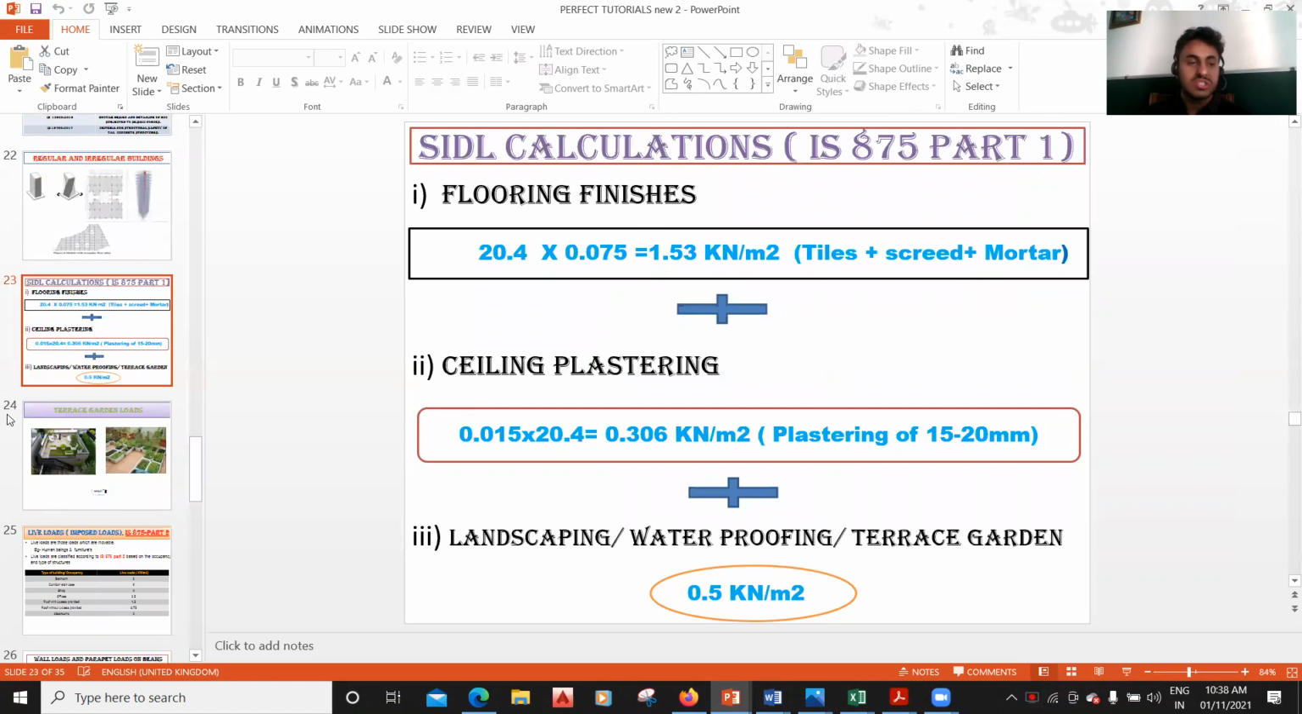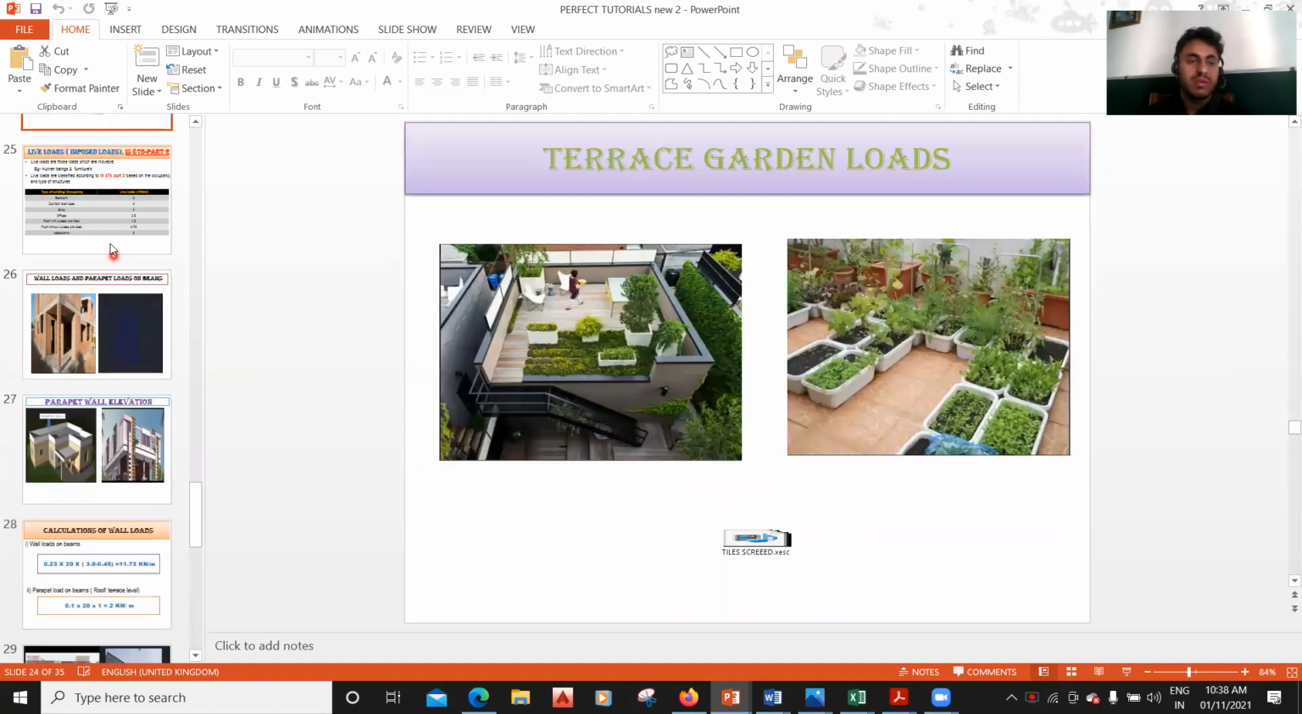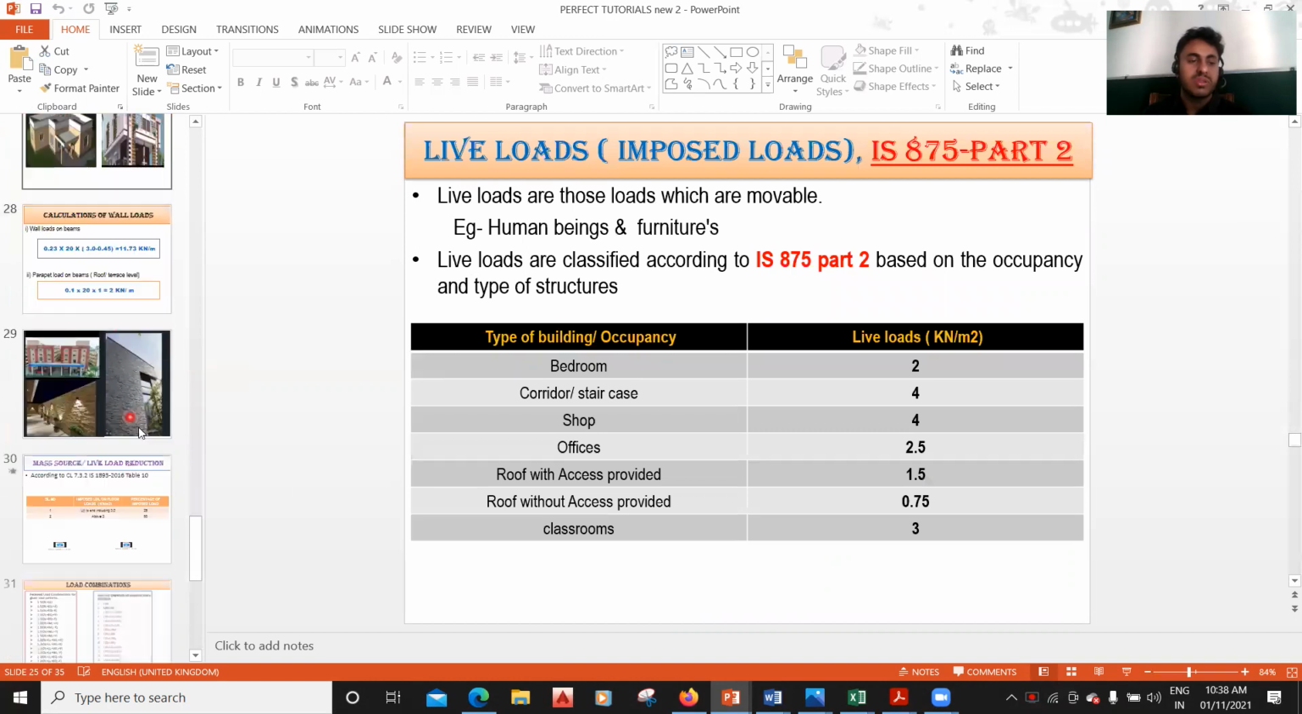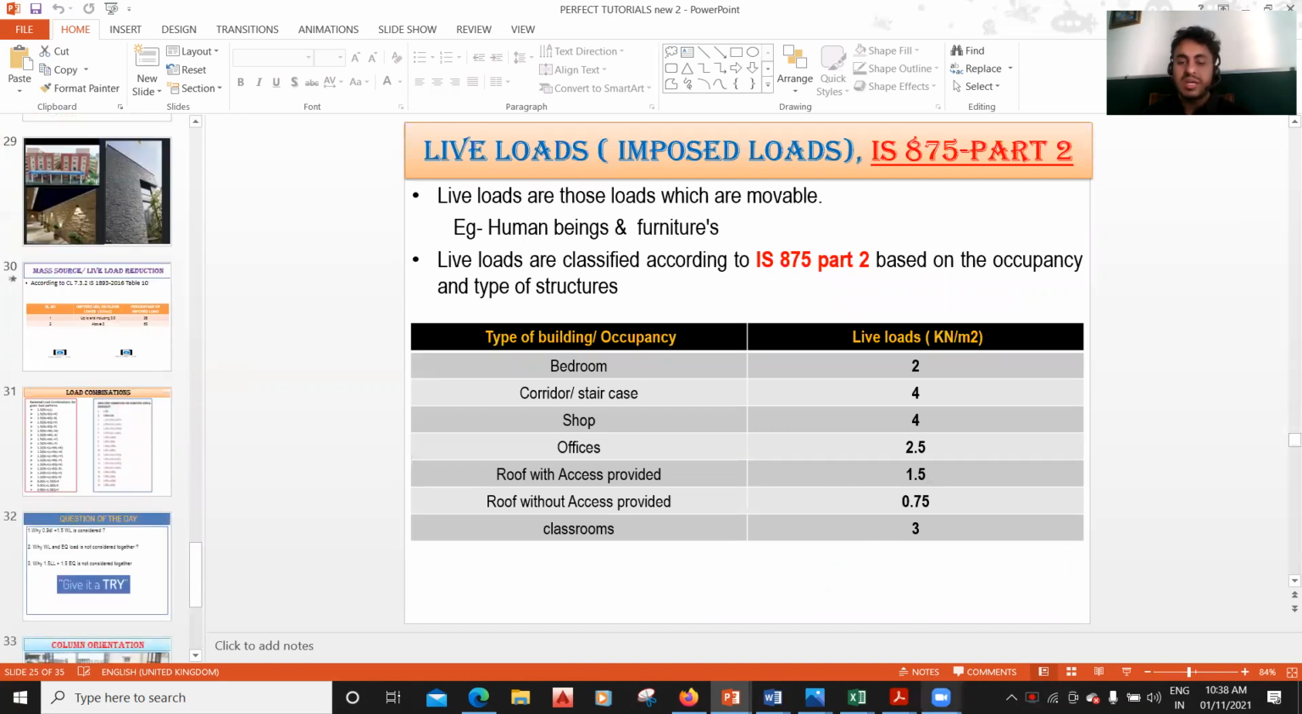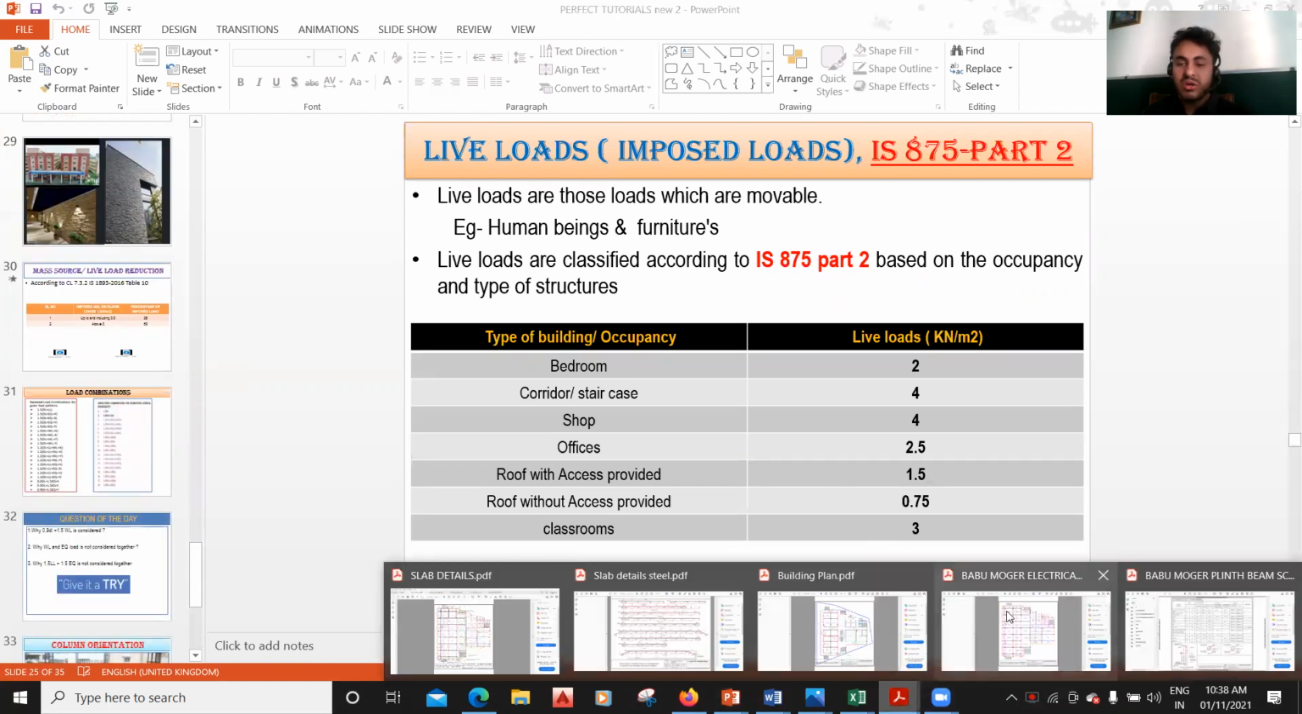How do you find the ceiling plastering? How do you estimate the live load of a building? What are the different code books? How do you take care of all these things? Even all these things have been explained in the ETAB course. So in this way, different drawings have been explained.